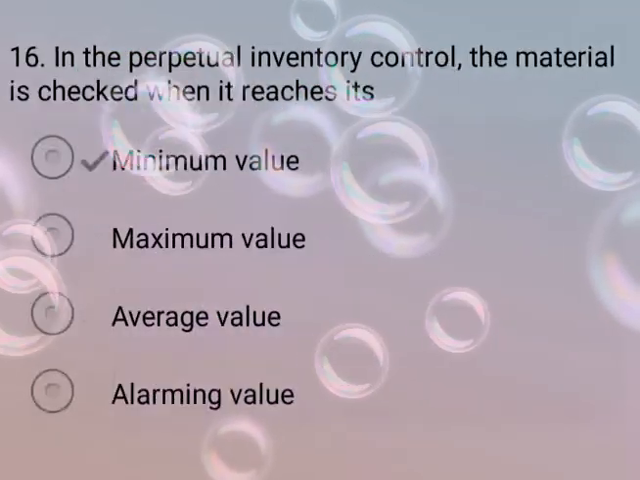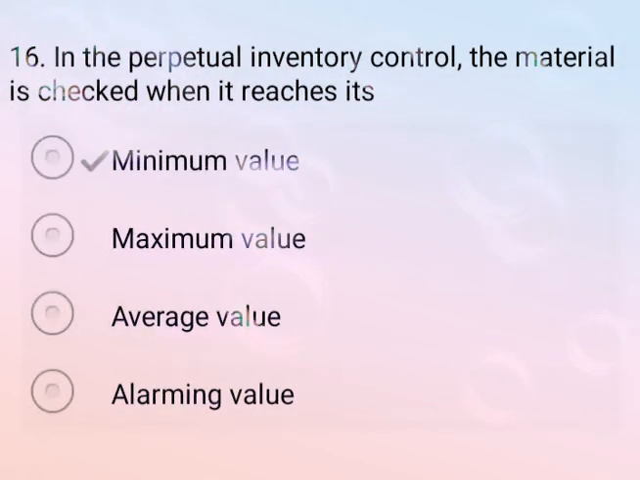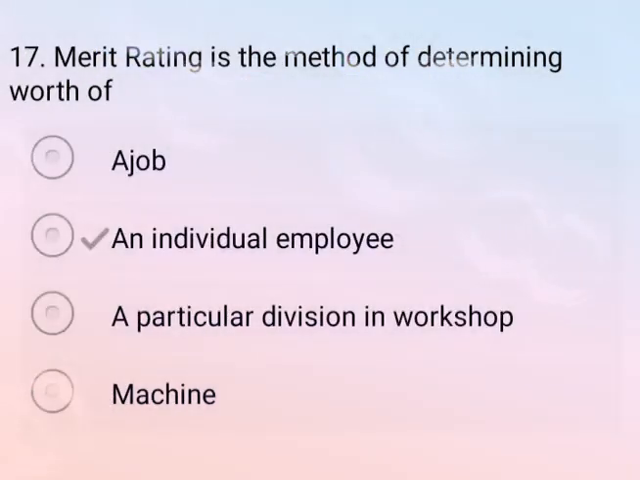Now come to the next question. In the perpetual inventory control, the material is checked when it reaches its. So correct answer is option A, minimum value. Now come to the next question. Merit rating is the method of determining worth of. So correct answer is option B, an industrial employee.